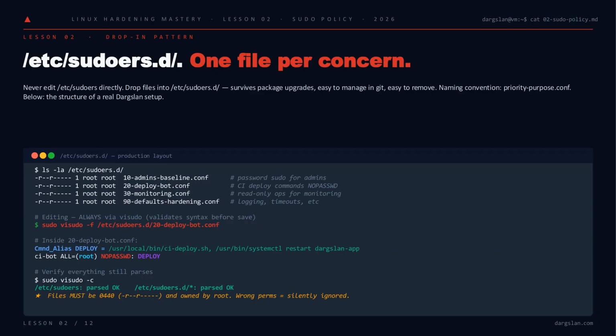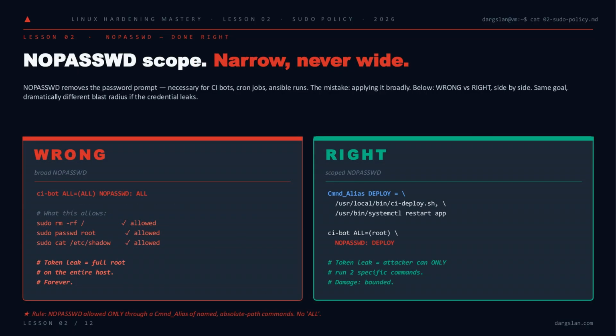sudoers.d. One file per concern, numbered by priority. 10 for admins, 20 for the deploy bot, 30 for monitoring, 90 for hardening defaults. Always edit through visudo so syntax errors get caught before they lock you out. And the permissions are non-negotiable: 0440, owned by root. Wrong perms, and sudo silently ignores the file. Your policy just vanishes.